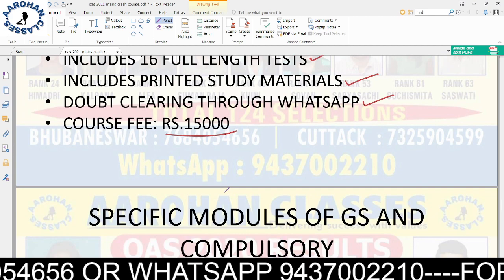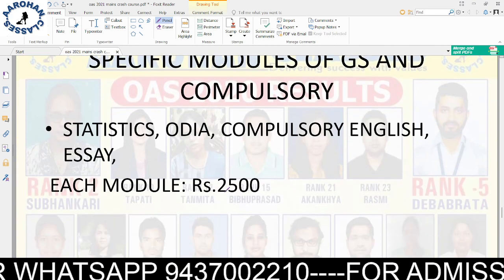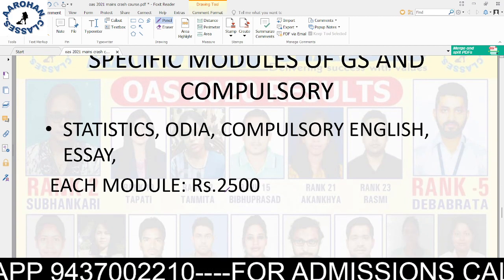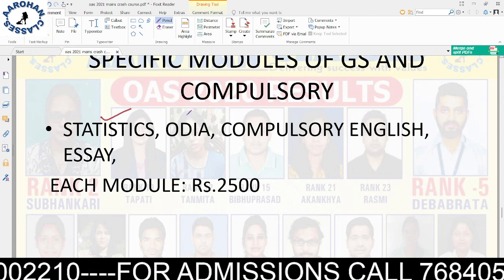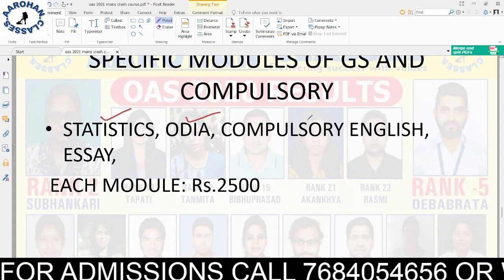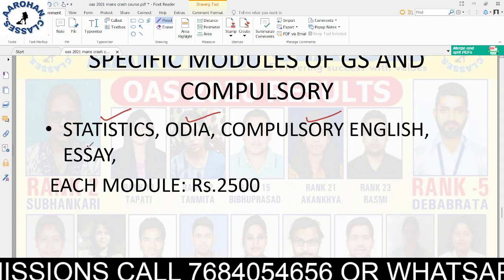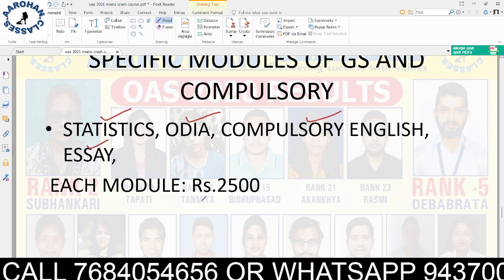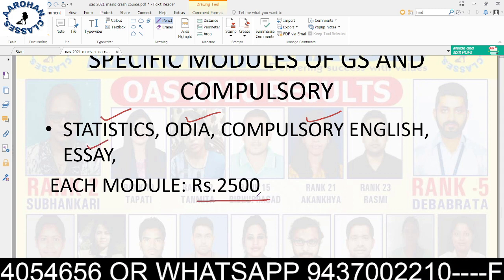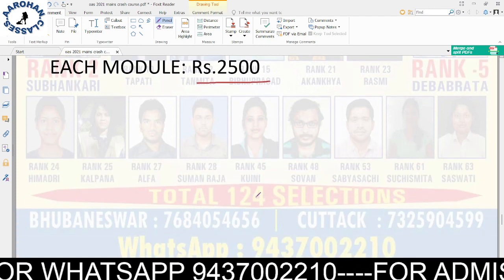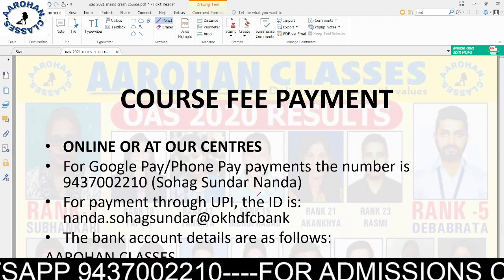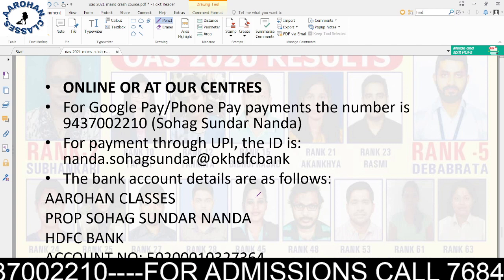Apart from that, if you want individual GS modules, you want only statistics, or you want only Odia compulsory, or only compulsory English, or only the essay module, then the course fee for each of these modules is 2,500 rupees. So these are the details for fees payment.